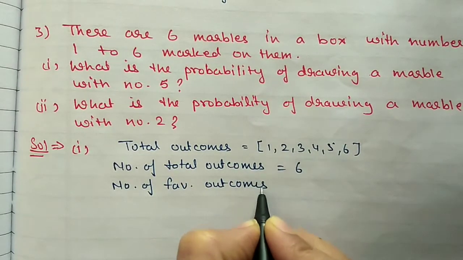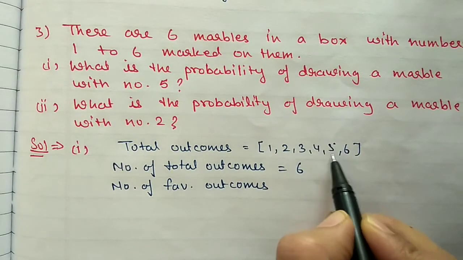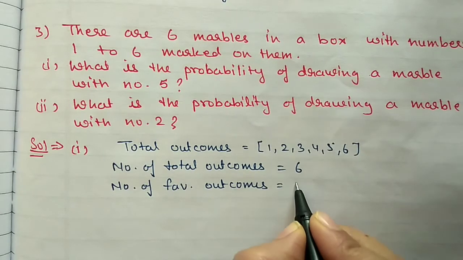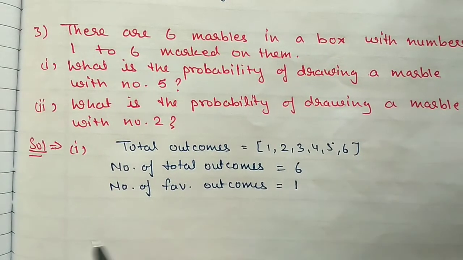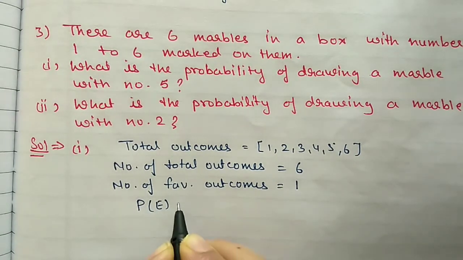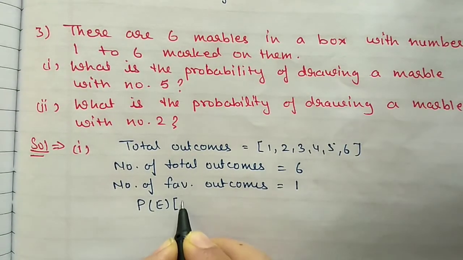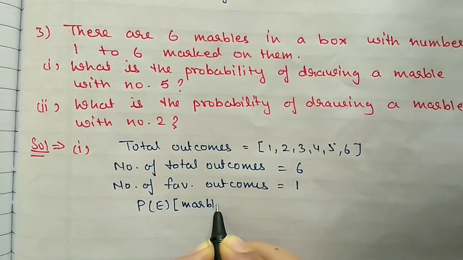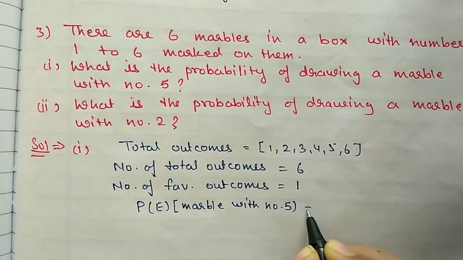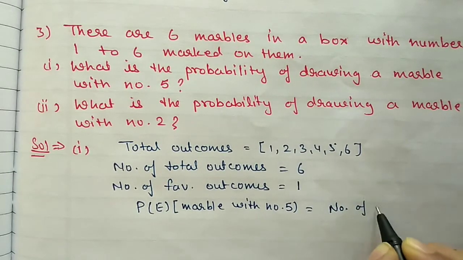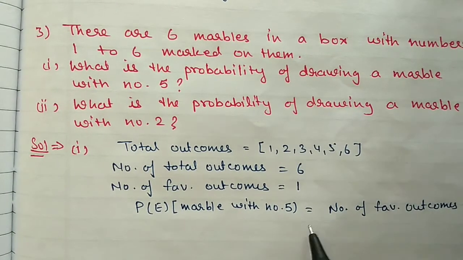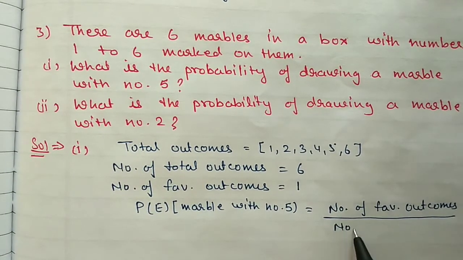Now the number of favorable outcomes for the first condition. According to the first condition, we need a marble with number 5. Only one marble has 5 written on it. So only one favorable outcome is there. Therefore, the probability for this event, the marble with number 5, is the number of favorable outcomes divided by the number of total outcomes.